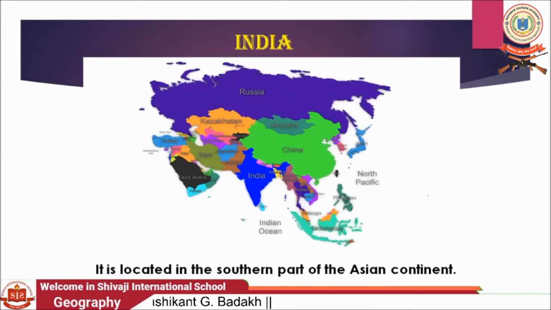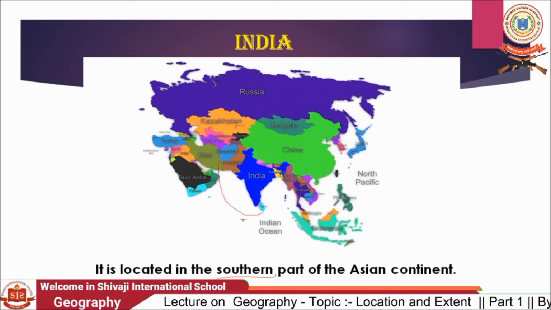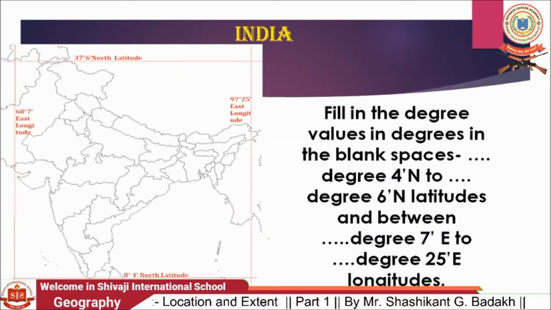Then see, it is located in the southern part of the Asian continent. As per the continent, if we look at the location of India, here is the Asian continent, and our country India lies in the southern part. So here you can see our country lies in the southern part of the Asian continent. Let's move to the next point.